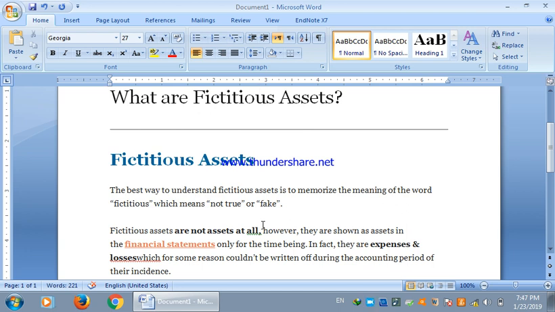But why are these known as fictitious assets when they are not assets?